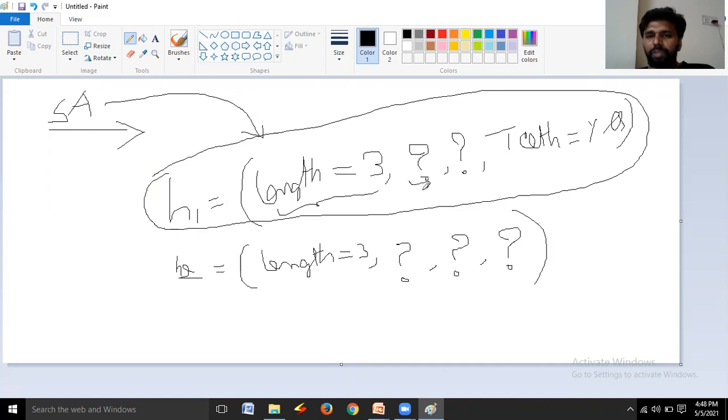And coming to the question mark. Question mark means what here? First question mark indicates a gill, and second question mark indicates a beak. Beak means nose, right? And gills means the respiratory organ.